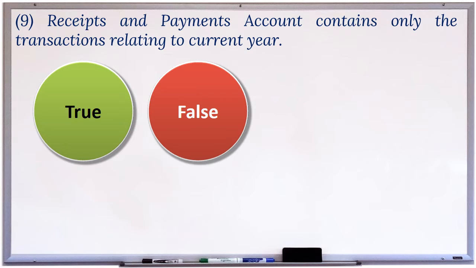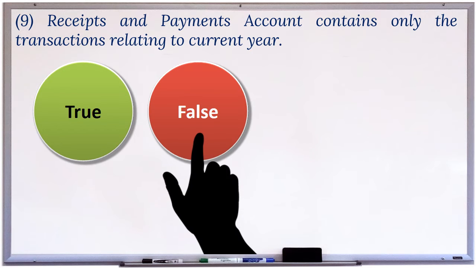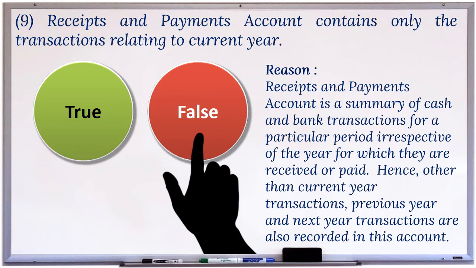9. Receipts and payments account contains only the transactions relating to current year. This statement is false. Reason: Receipts and payments account is a summary of cash and bank transactions for a particular period, irrespective of the year for which they are received or paid.